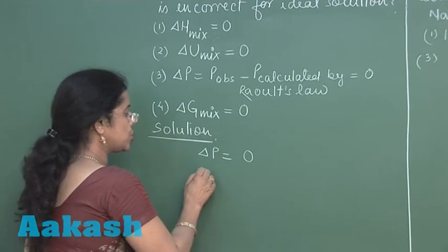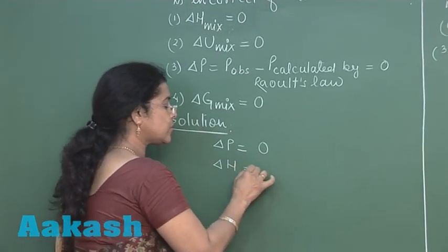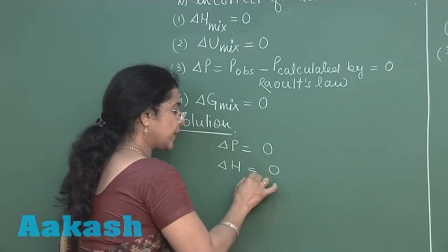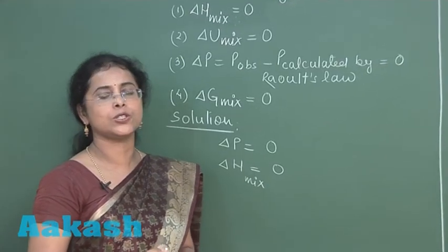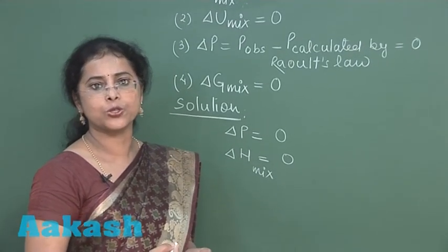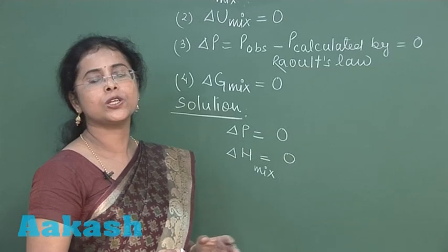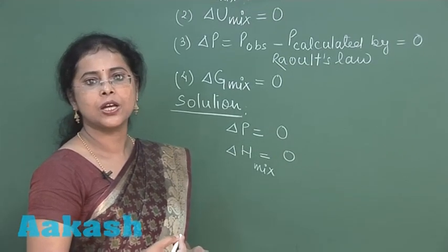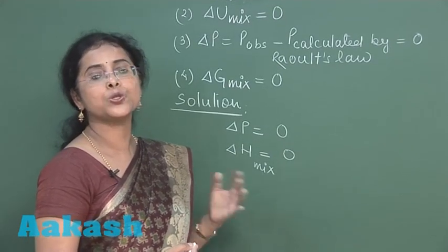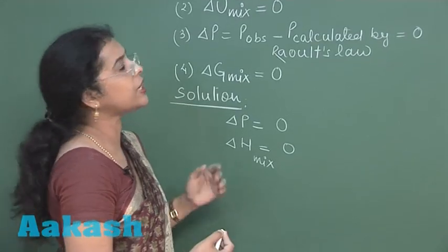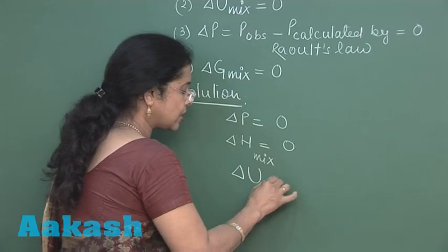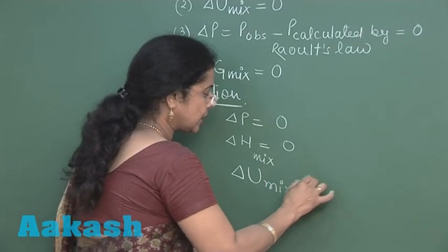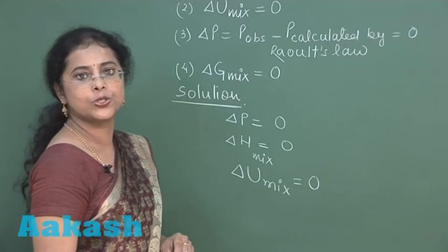For ideal solution, delta H is always equal to 0. It means neither heat energy is absorbed nor heat energy is evolved during the mixing process. So, temperature of the solution remains as such. It means mixing is an isothermal process, and for any isothermal process, change in internal energy will remain 0. So, delta U mixing equals to 0.